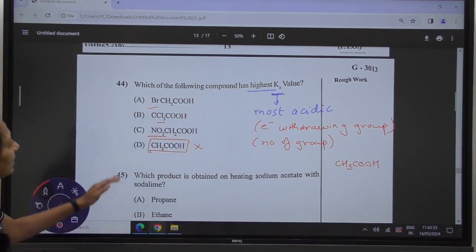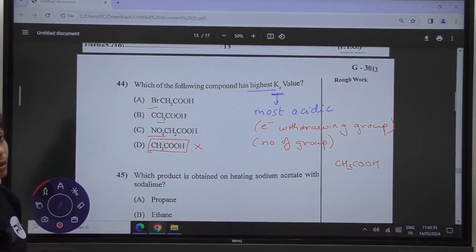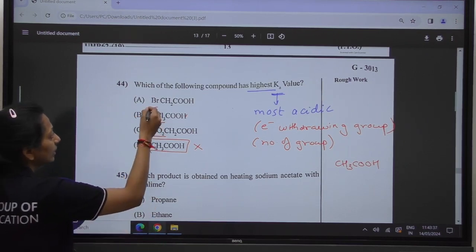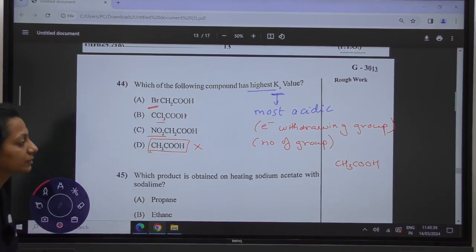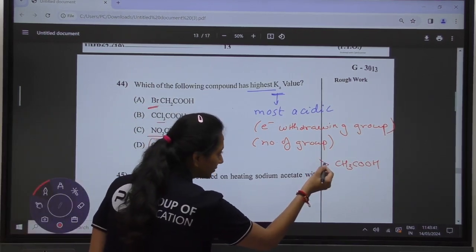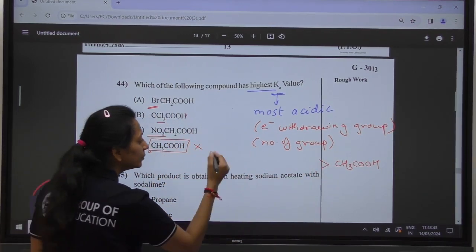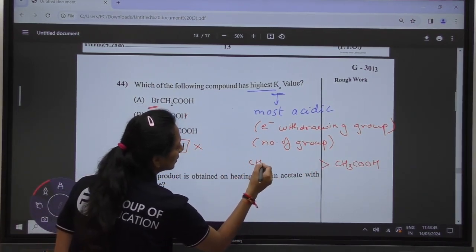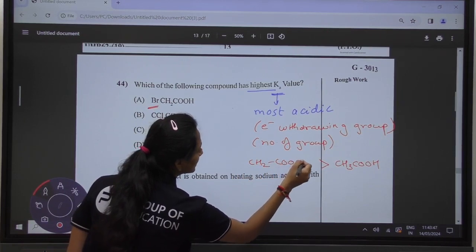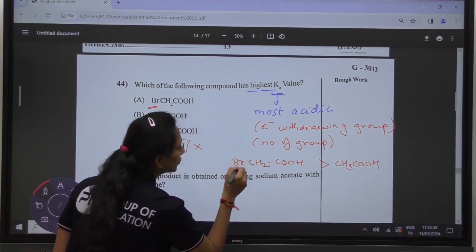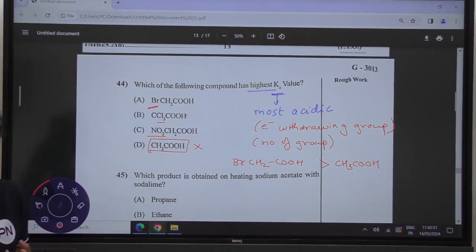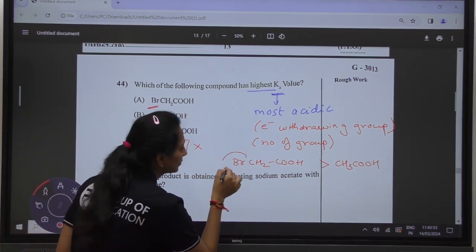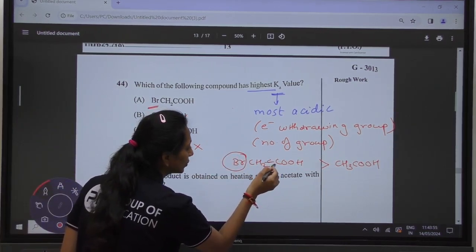Then next we are having nitro, bromo and chloro. Out of this we can see only one bromo is there. So after the acetic acid, a bit more acidic is your bromoacetic acid. Bromoacetic acid is having a bit more acidity because of the presence of the Br, which is an electron withdrawing group.